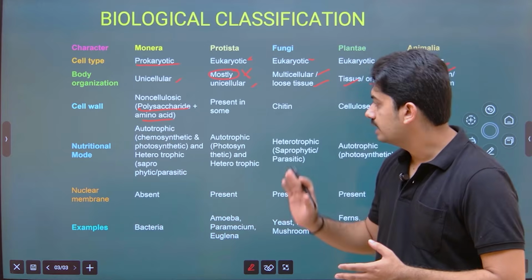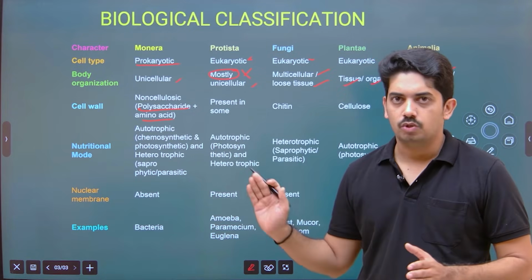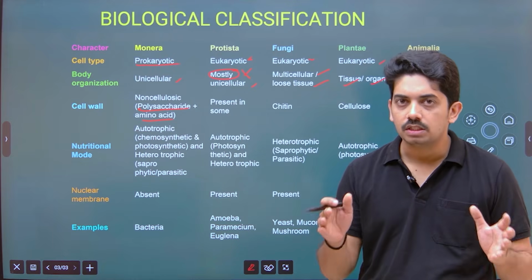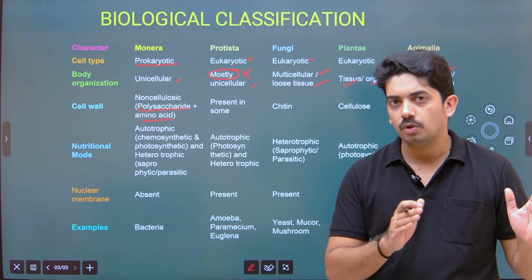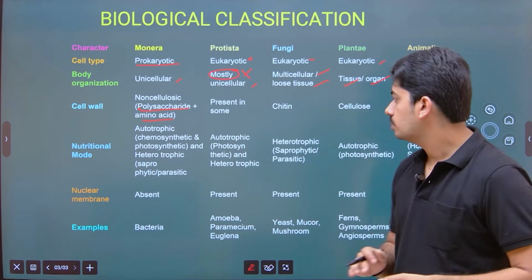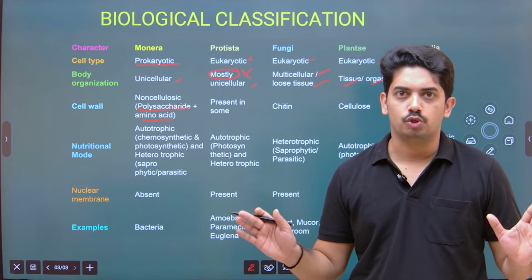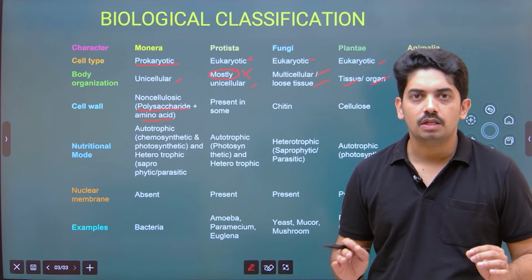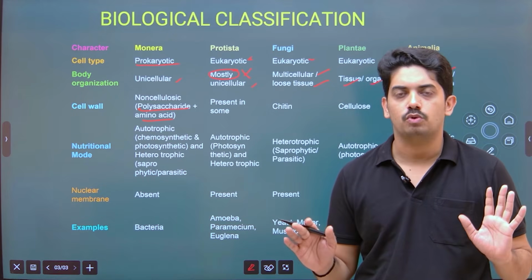Now coming to Protista, so some of them are autotrophic, some of them are heterotrophic. Just now I said, because this classification doesn't have a proper boundary. So here we observe autotrophs as well as heterotrophs. Now coming to fungi, they are exclusively heterotrophs. There is no exception where they show an autotrophic mode of nutrition. All of them are heterotrophs.